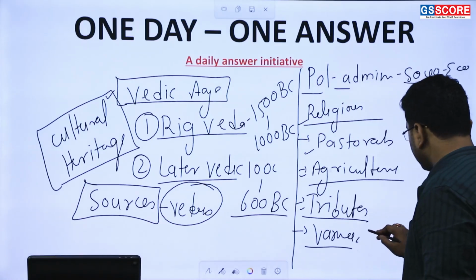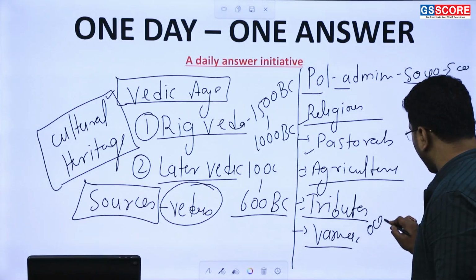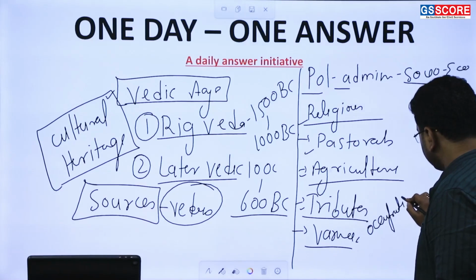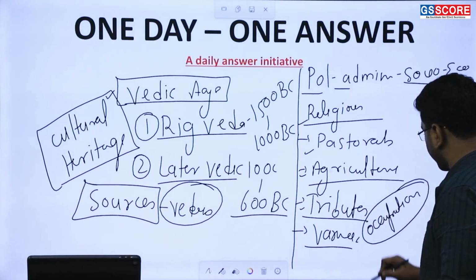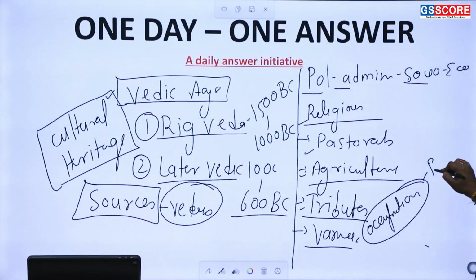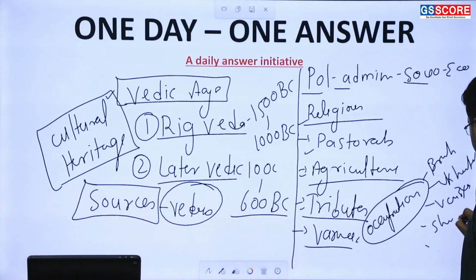The Varna system was based on some occupations, and these occupations were number one Brahmanas, then we have Kshatriyas, then Vaishyas, and then Shudra. This was occupational division. So we can say that these were the prominent occupations in the Vedic age.